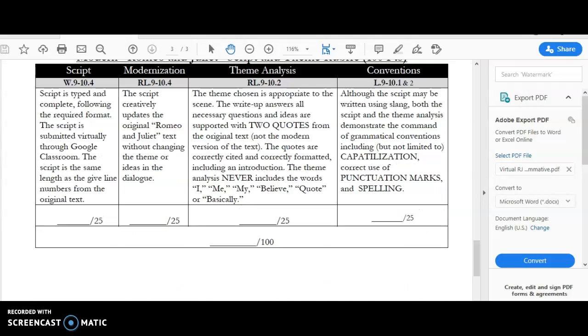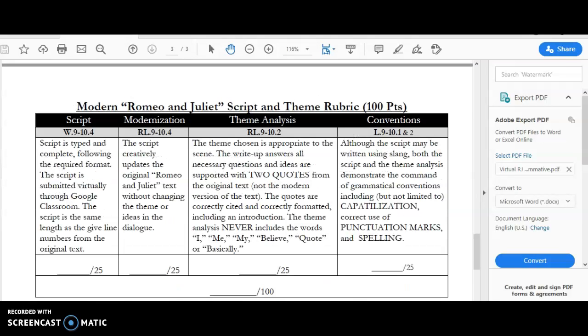It's only 100 points. But that's because this is 100% of your English grade right now. You only need a 60% or higher to pass English and get the credit for this trimester. So this is kind of important. So for your script, you got to have it typed. It's got to follow the format. You got to submit it in Google Classroom. That's an easy 25 points. The script, it's got to be modernized, which means it's got to sound like it takes place in Milwaukee 2020. It's got to have a theme, and you've got to have the same number of lines. So that's 25 points. This is already 50% was just writing the script.